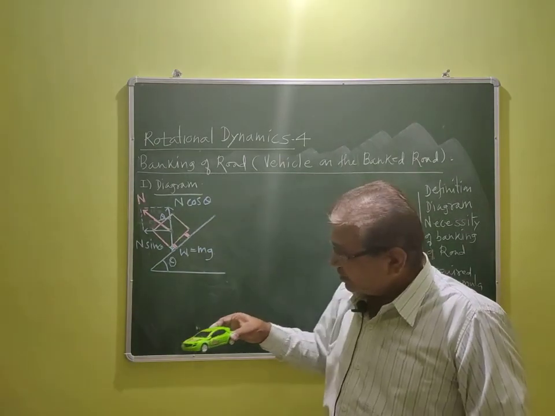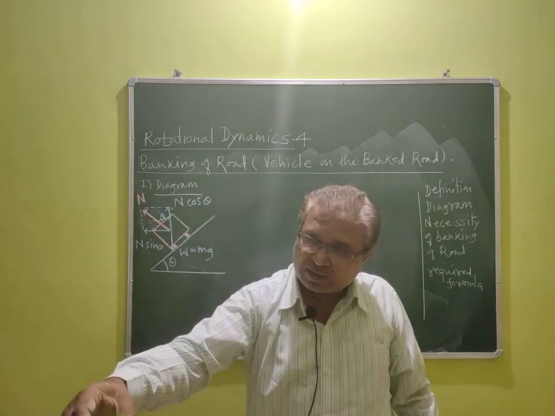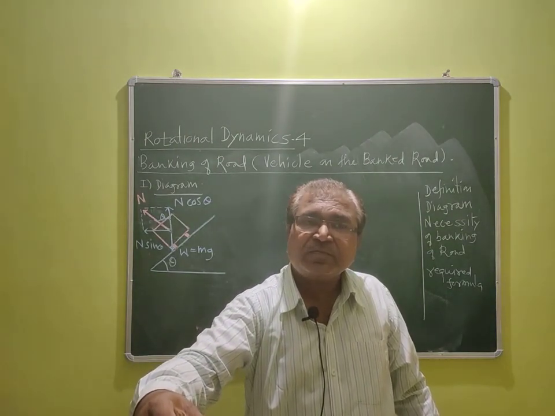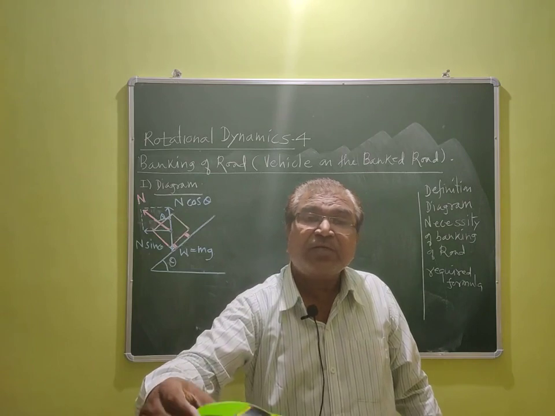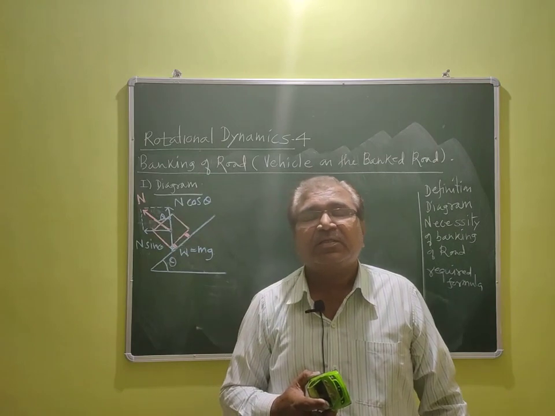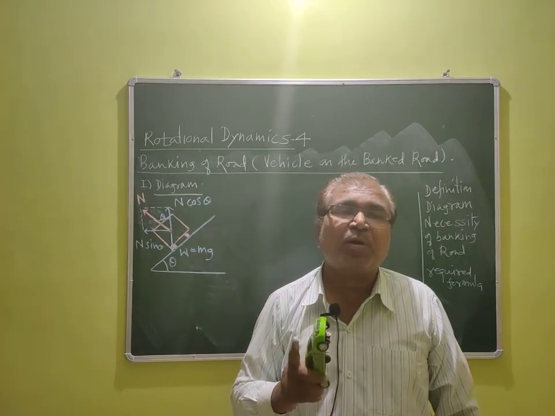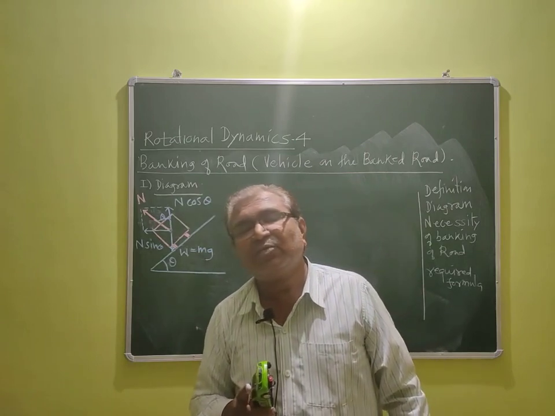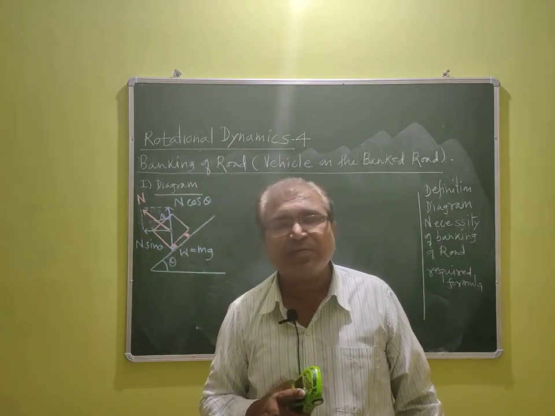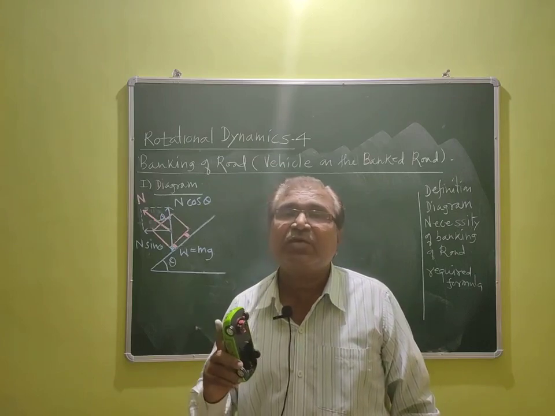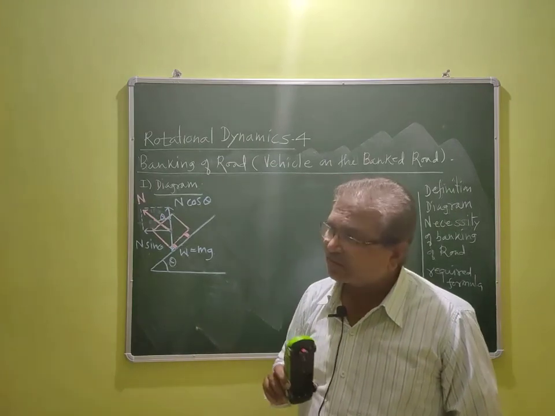At that time frictional force, that is Fs, is the most important part, because that Fs is acting as the centripetal force. So we have written at that time Fs is equal to mv square upon r.